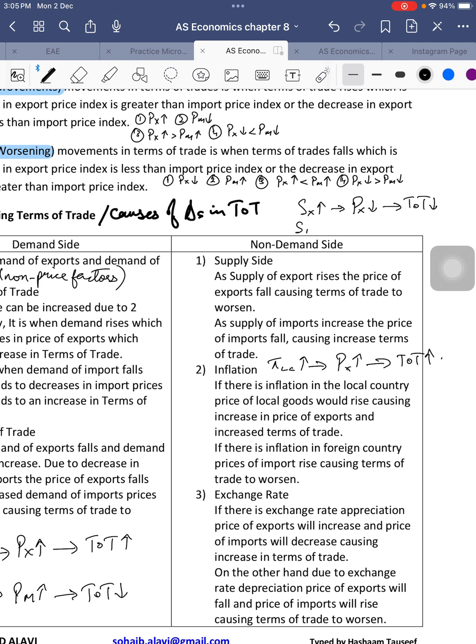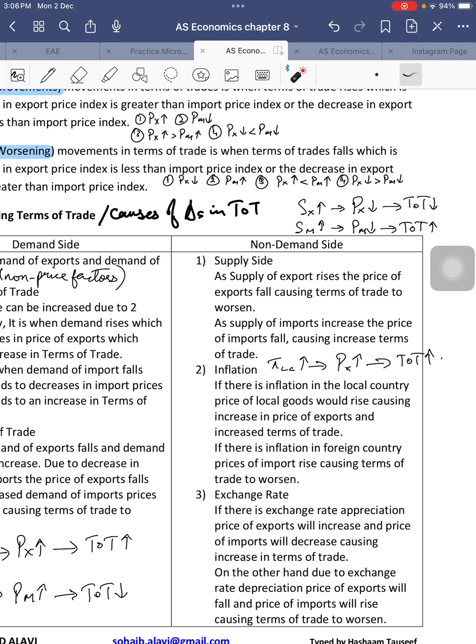While if the supply of imports increases, that means imports will become cheaper. As a result, the denominator is falling, which will mean terms of trade will improve. These are supply side factors. And you can obviously talk about any factor that may cause an increase in the supply of exports. For example, why is the supply of exports rising? Maybe because the government is giving us subsidies.